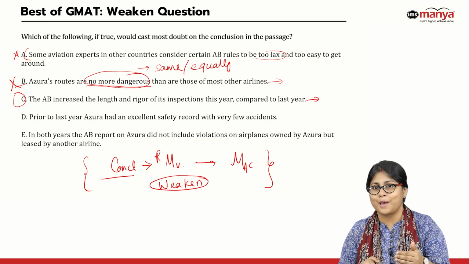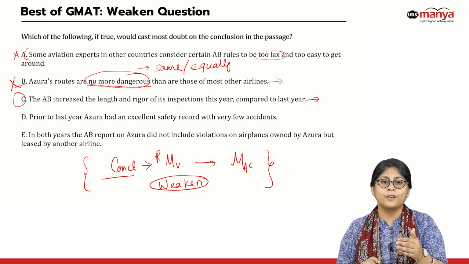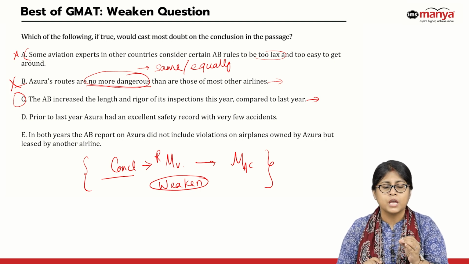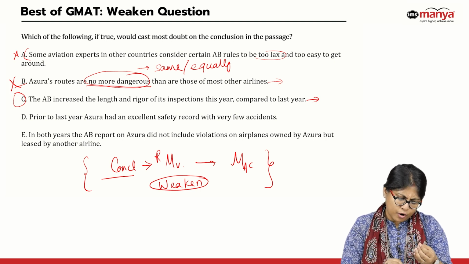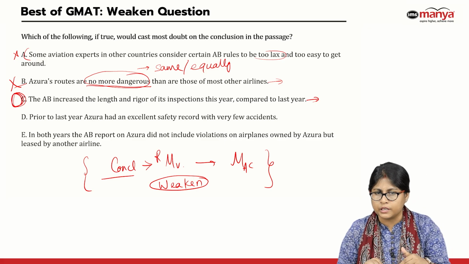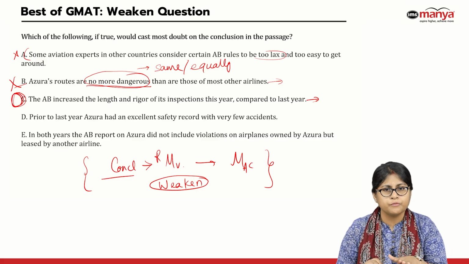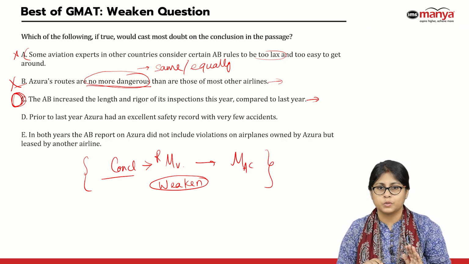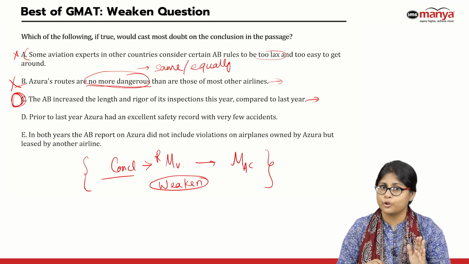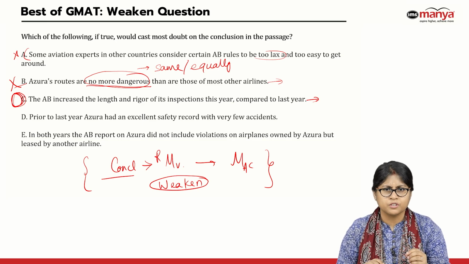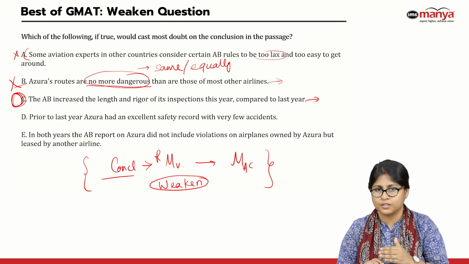Now, whenever that happens, it's good to keep that option on hold if you feel an option seems to be slightly confusing, difficult to comprehend. For a moment, let's keep this option on hold. We'll come back to it later. Maybe we are not able to still figure out how this is relevant to my conclusion. We'll come back to it. Let's look at the other ones. Okay, that's always a good choice to make when you are running under time pressure. If any option seems confusing, keep it on hold, move on to the others.